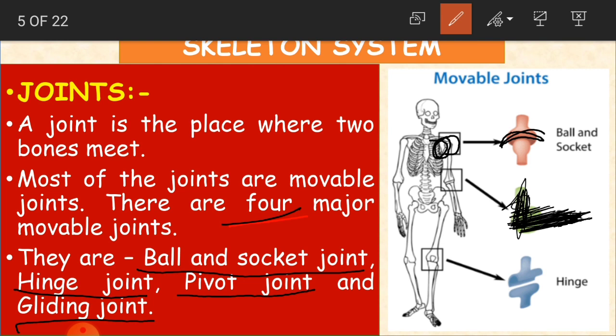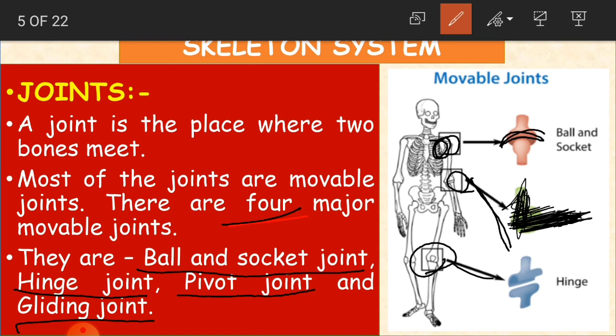So that is why we call it a ball and socket joint. And hinge joint: if you see here on the knee and even the elbow, these two parts have hinge joints. Then pivot and gliding joints. Actually, the pivot joint we have in the neck, and gliding in the hand. We'll just learn about them.